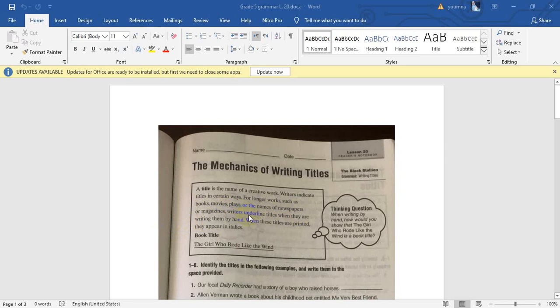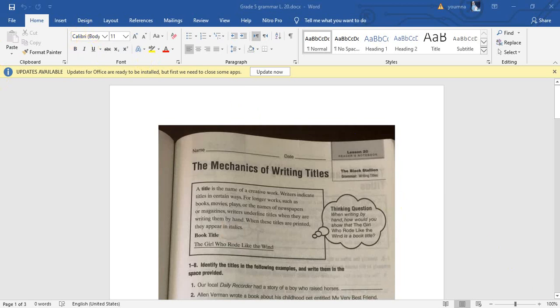Writers underline titles when they are writing them by hand. If they are doing it by handwriting, they will underline the title. But when these titles are printed, which means typed on the computer, they appear in italics. What is the italic, guys? You're going to find that the title is not with straight letters, okay? They're going to be a little bit curvy. You see this sign here? This is the italic sign.